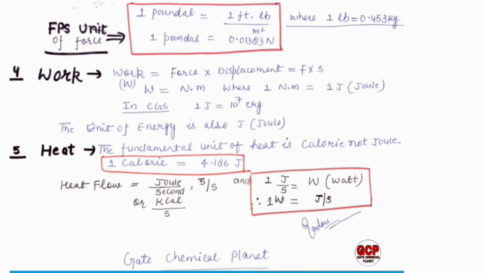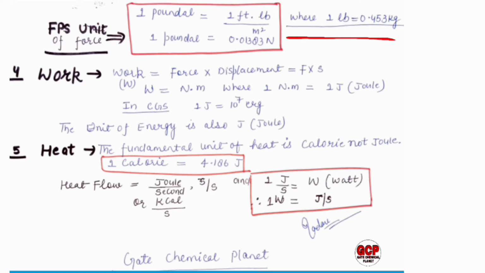Okay, so now we will come to other units of force. In FPS, the unit of force is 1 poundal. 1 poundal equals 1 feet into pound per second square, and 1 poundal equals 0.01383 Newton, where 1 pound equals 0.543 kilograms. Just remember the relationship between pounds and kilograms.